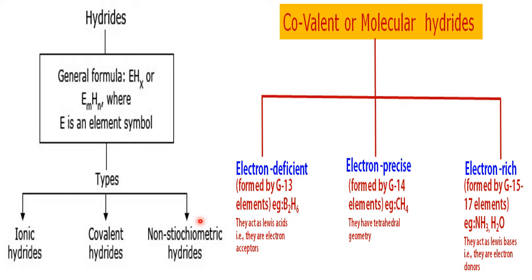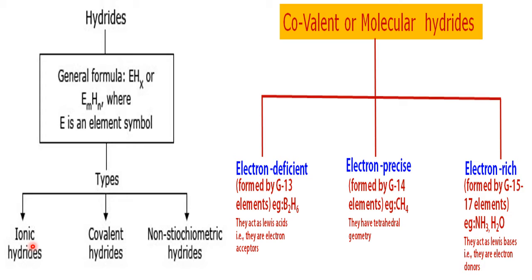Okay, right. So hydrides are mainly classified into three groups: ionic hydrides, covalent hydrides, and non-stoichiometric hydrides. On what ground? On the basis of the nature of the element. Ionic hydrides are formed by the first and the second group, extreme left, S block.